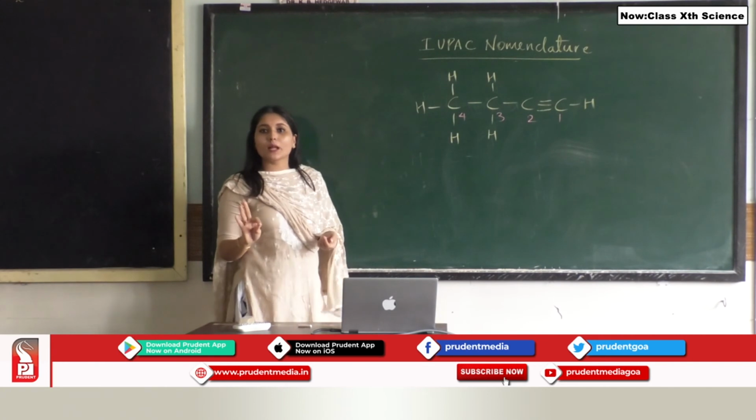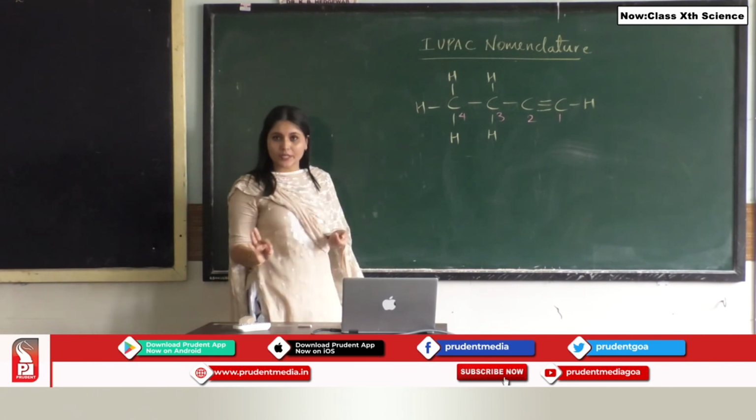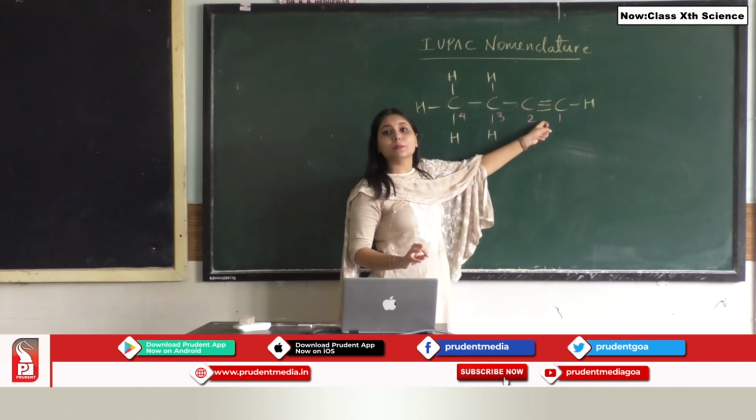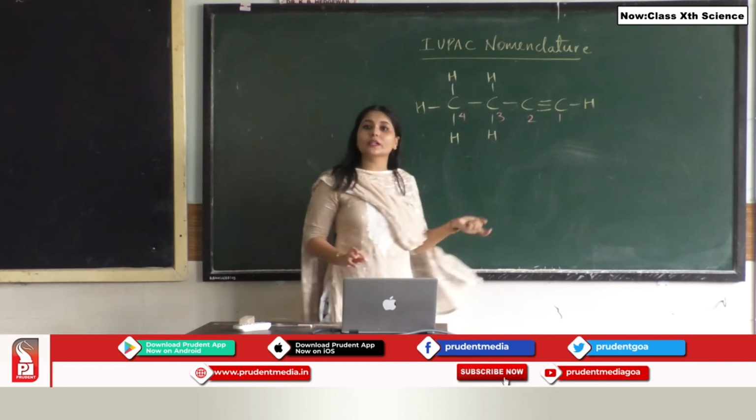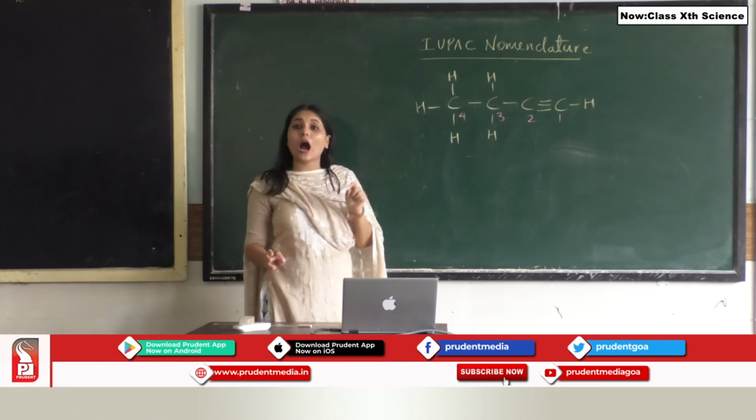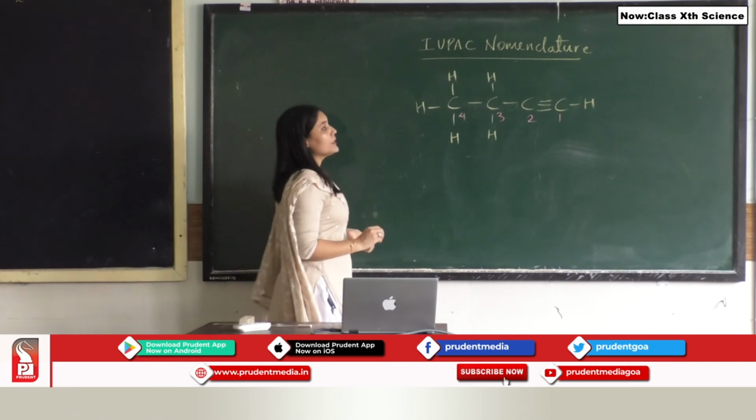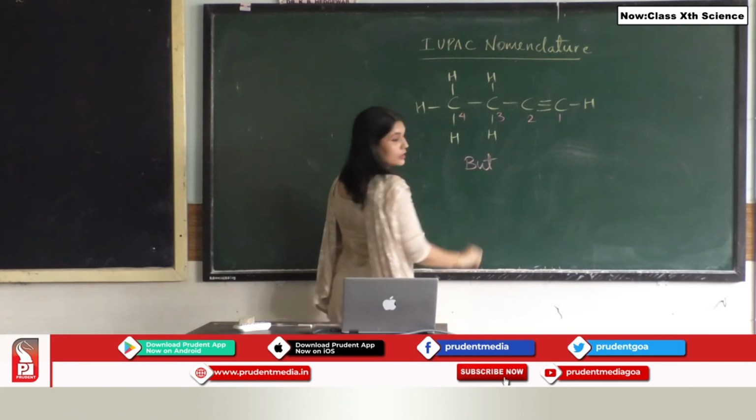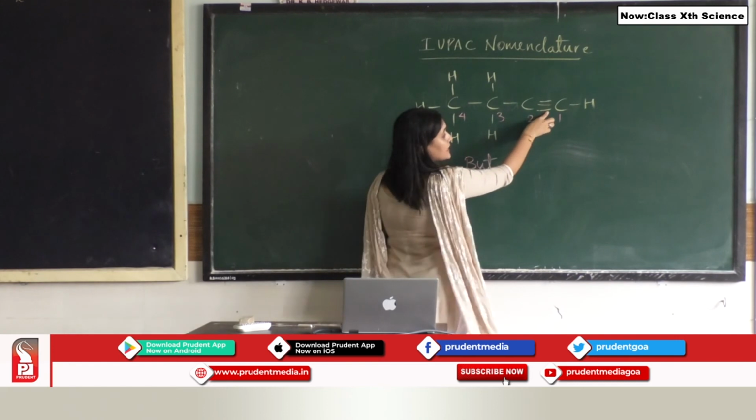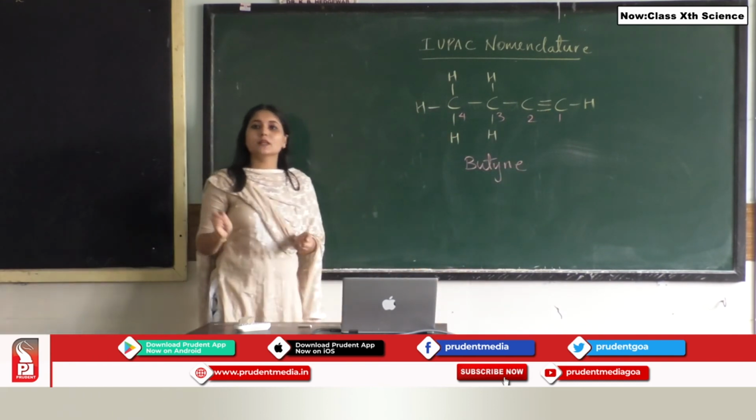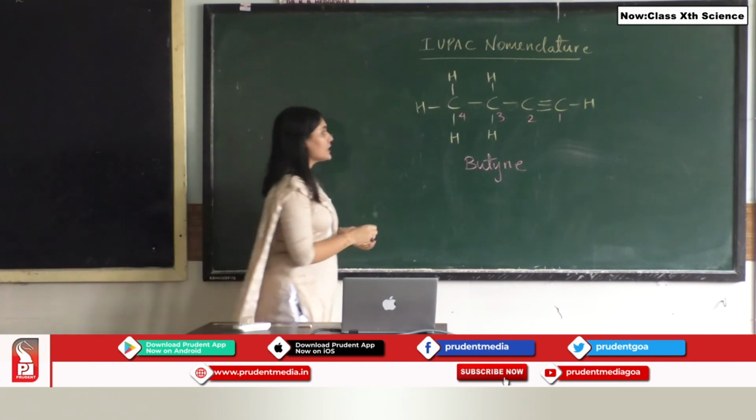Since there are 4 carbon atoms, we know it is butane, but we see that at the number 1 position there is a triple bond attached. So what is the suffix that you are going to use? The suffix is going to be "-yne". So what is going to be the name of this compound? It is but-, and since there is a triple bond, it is an alkyne and it is called butyne.